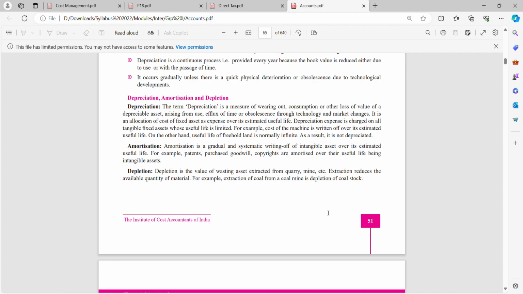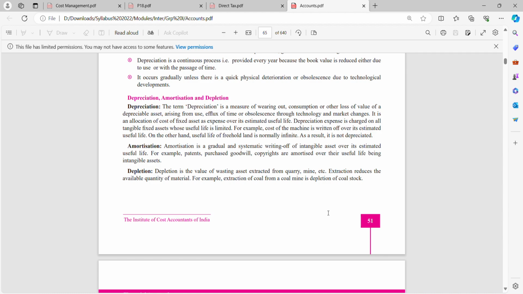So what is depreciation? The term depreciation is a measure of wearing out, consumption or other loss of value of a depreciable asset arising from use, effluxion of time or obsolescence through technology and market changes. It is an allocation of cost of fixed assets as an expense over its estimated useful life.